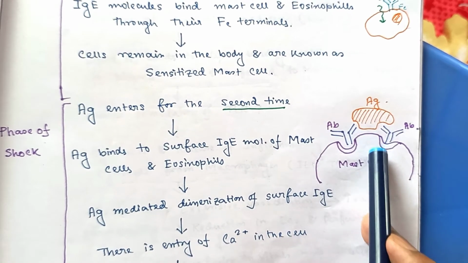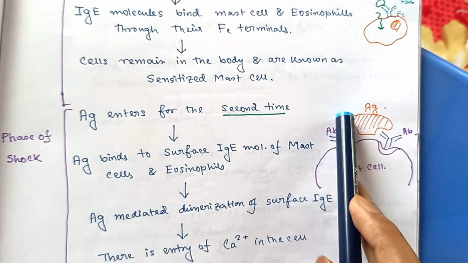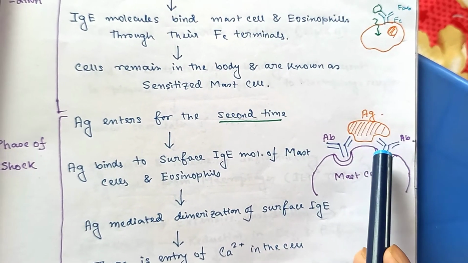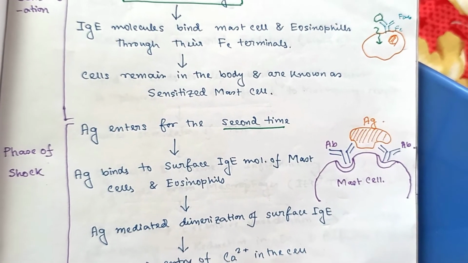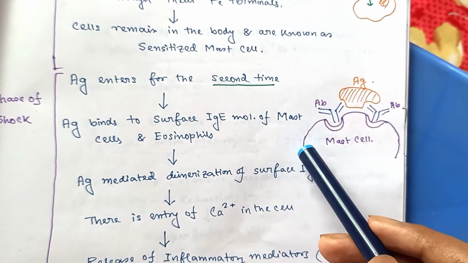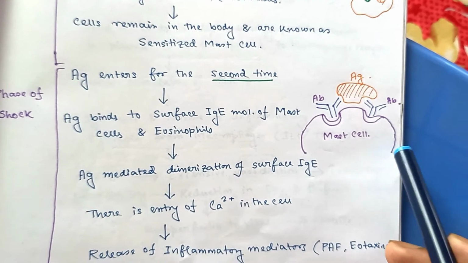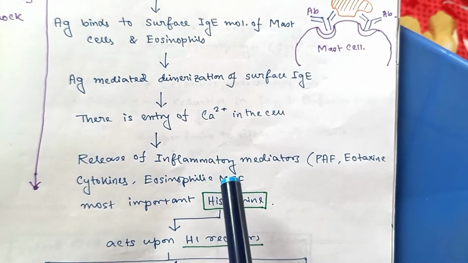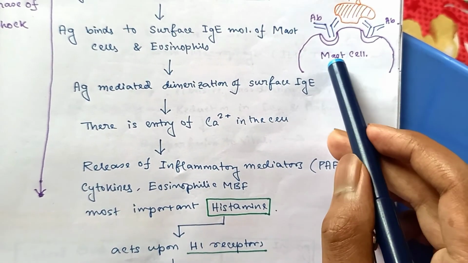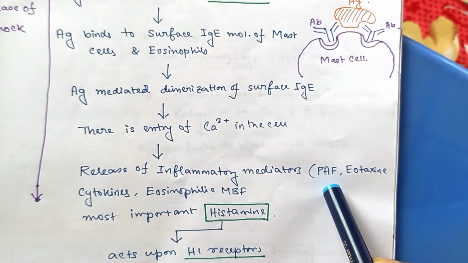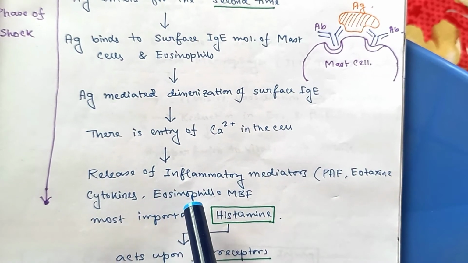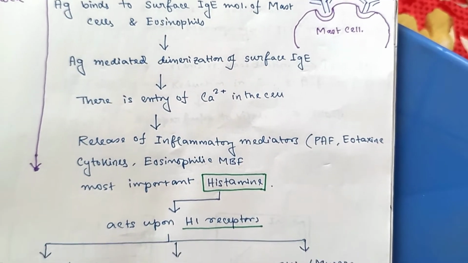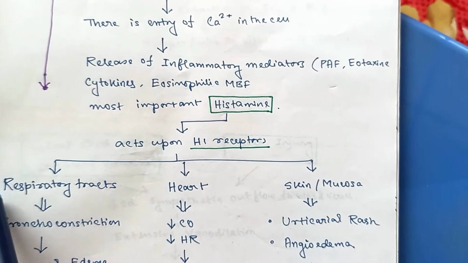Like here is the mast cell which is sensitized already, and now when the antigen enters the second time in the body, there is antigen mediated dimerization of the IgE antibody, and this causes a conformational change of the plasma membrane of the mast cell, resulting into entry of calcium in the cell, and there is release of various types of inflammatory mediators stored inside the mast cell like platelet activation factor, eotaxin, cytokines, eosinophilic factors, and most importantly histamine, which acting upon H1 receptors of various organs like